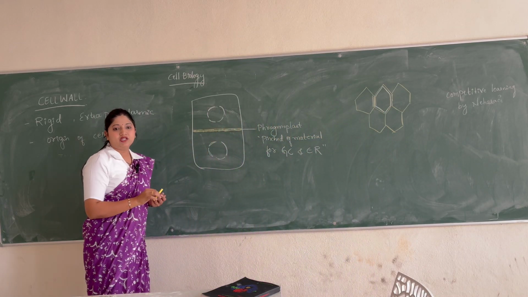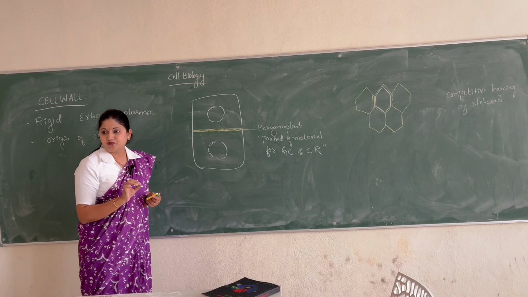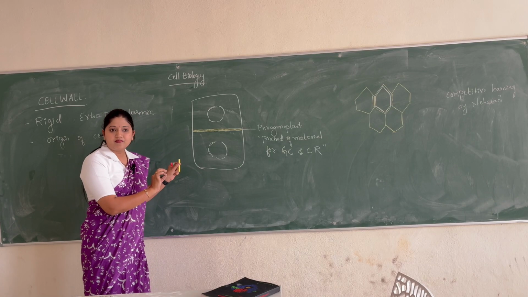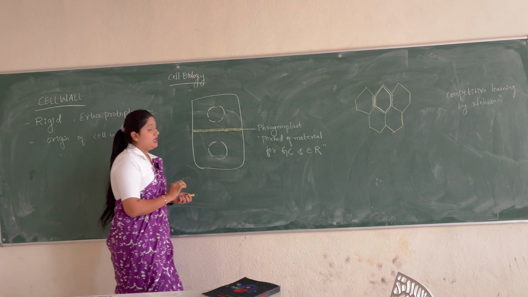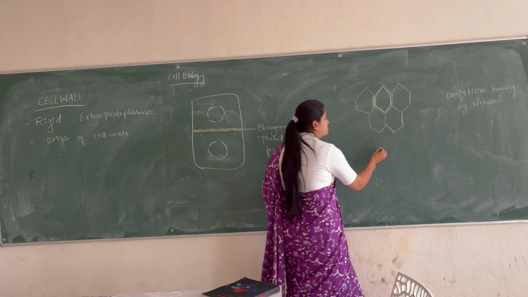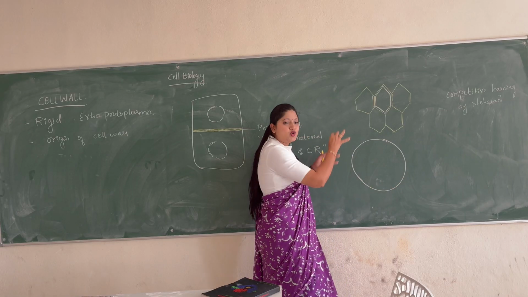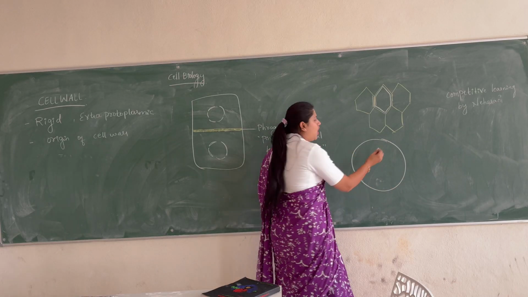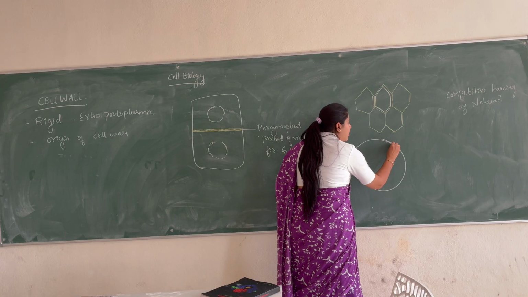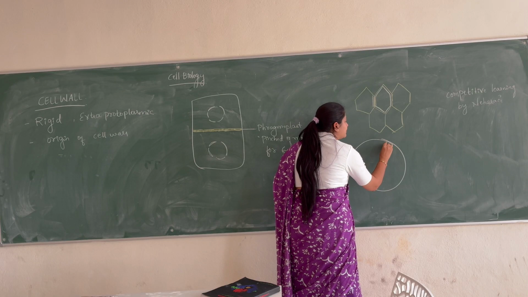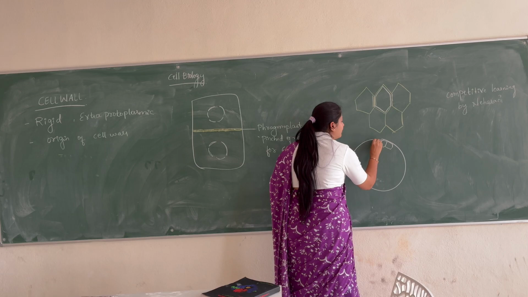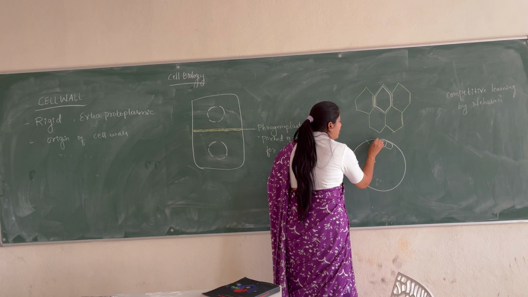Now let us imagine there is a piece of tissue like this, one tissue in which there are so many cells. All the cells have got this middle lamella like this.